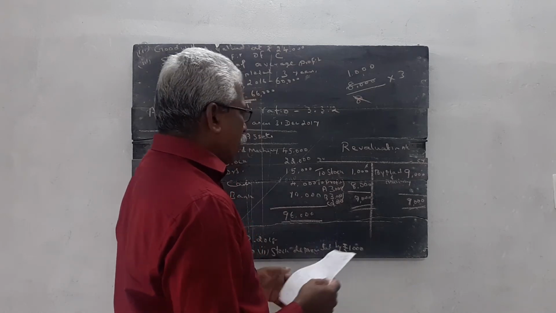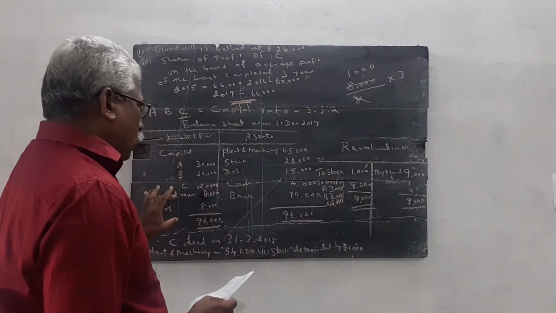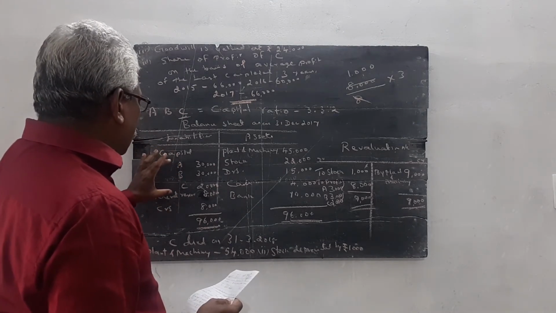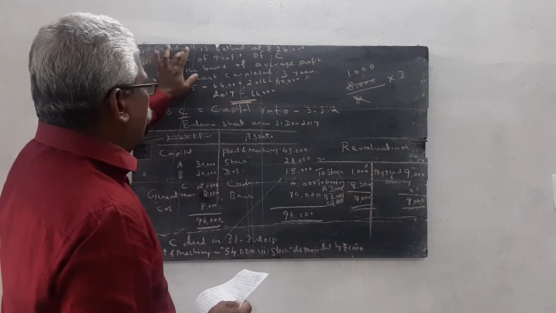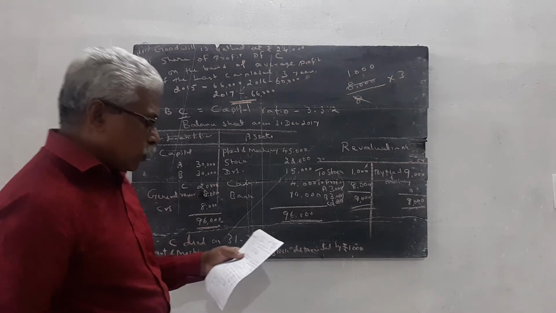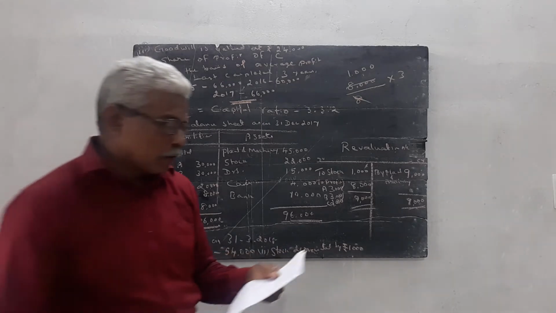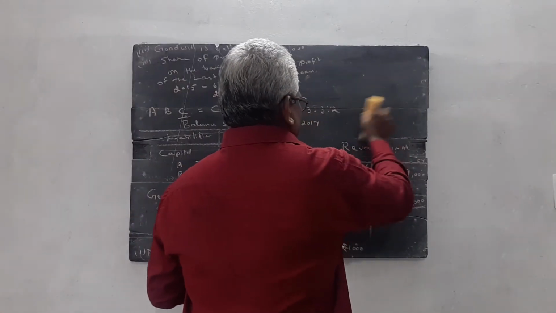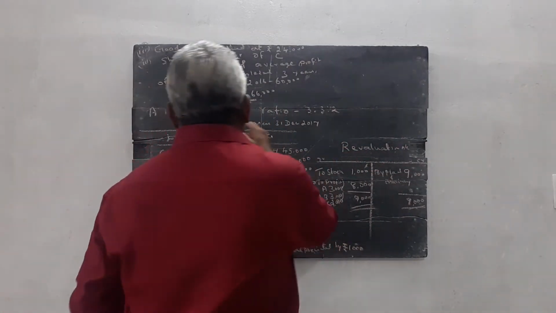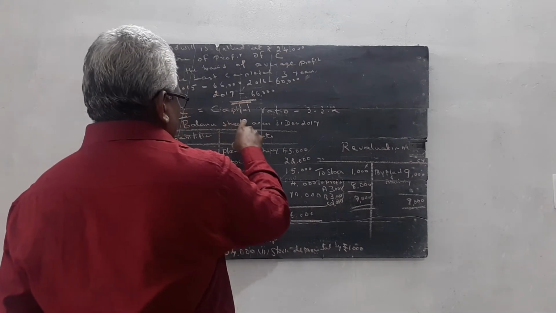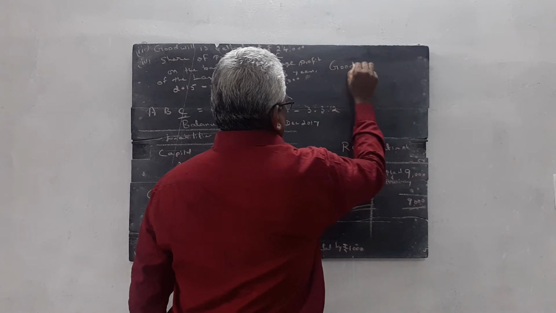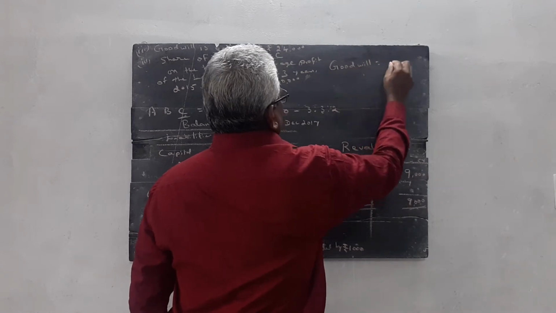Then we do the capital account. Before doing the capital account, we have to calculate how much amount of goodwill goes to C. So, calculation of goodwill. Here, total goodwill is equal to 24,000. Goodwill value is equal to 24,000.